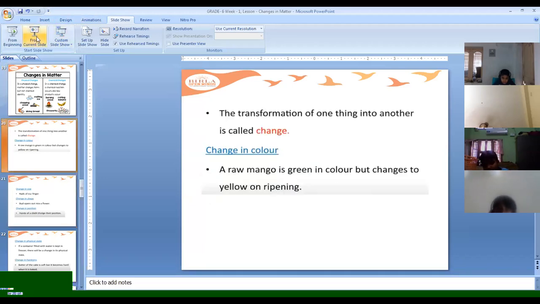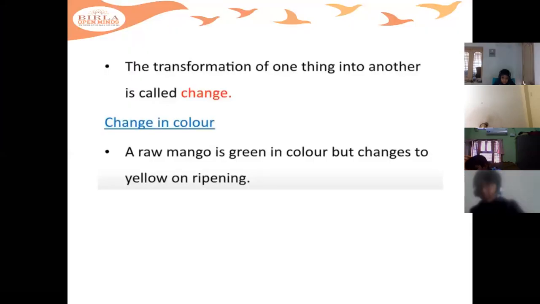So here, the transformation of one thing into another is called a change. What is a change actually? Change is transformation of one thing into another. You say that something is changing. For example, the mango when it is raw will be green in color, isn't it?